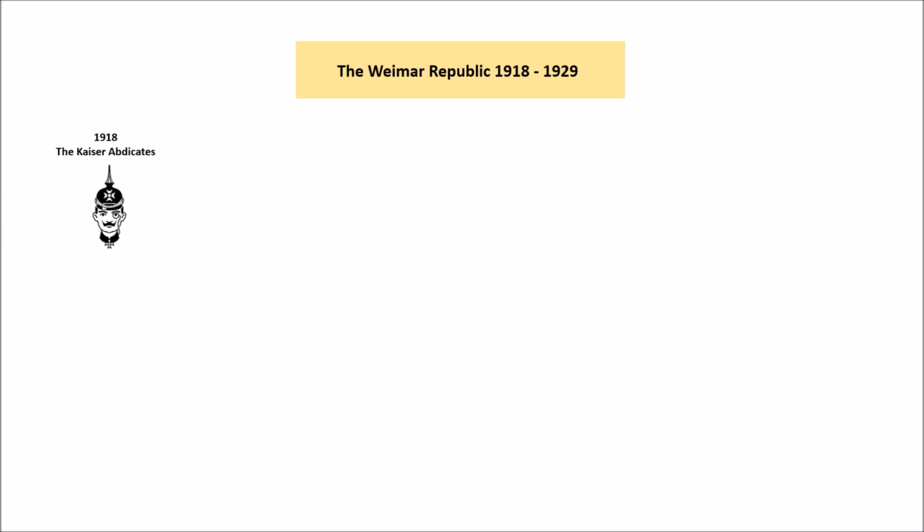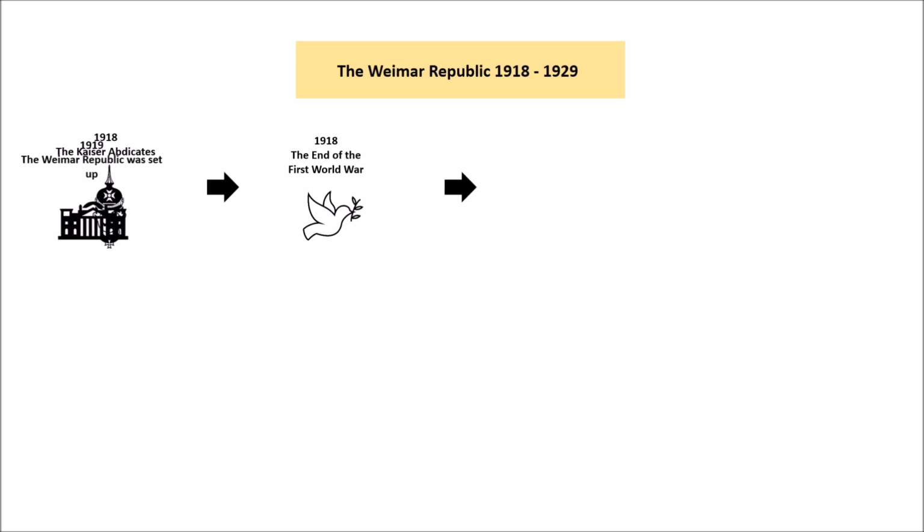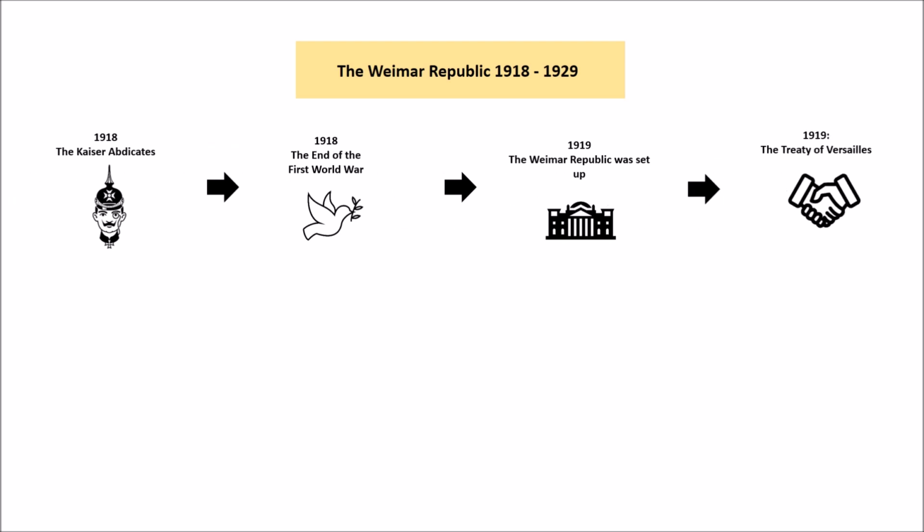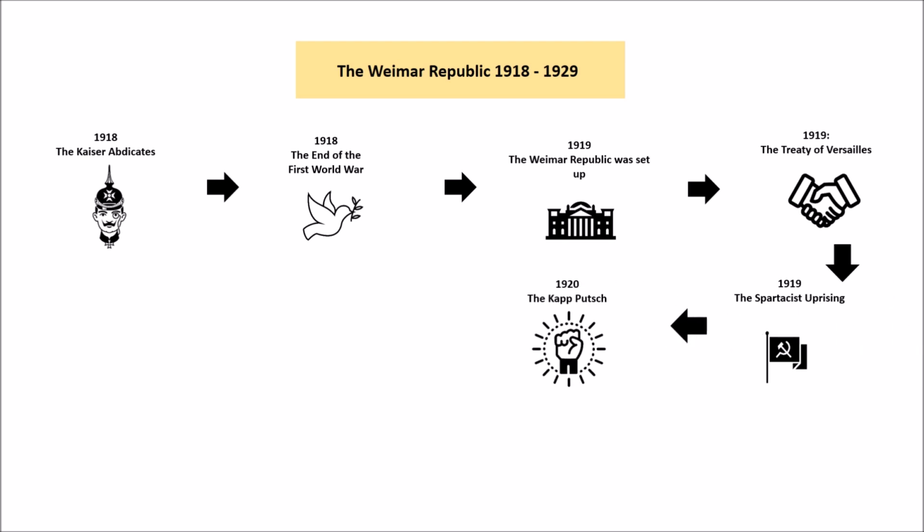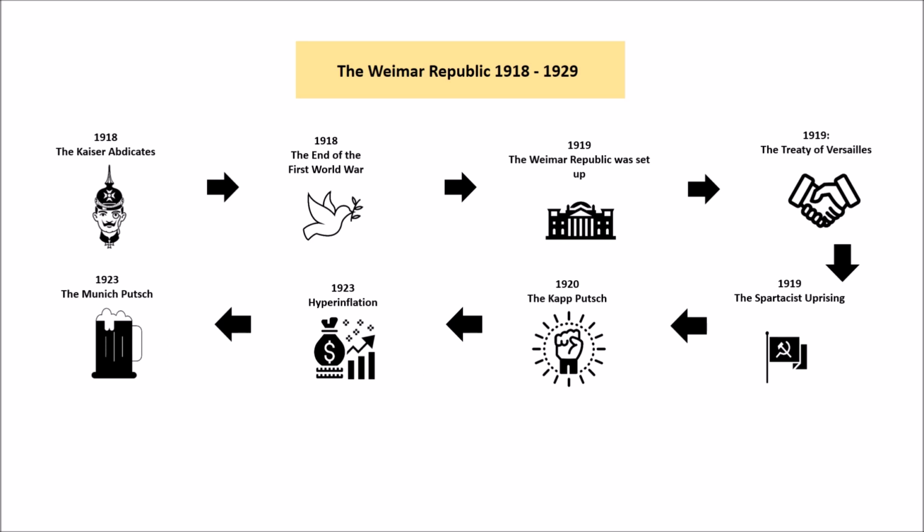So the first thing we'll look at is the abdication of the Kaiser in 1918. We'll then look at how that leads to the end of the First World War. Once the war ends, we get the establishment of the Weimar Republic, and also the signing of the Treaty of Versailles. The Treaty of Versailles is signed, then there are problems in Germany. So the first is the Spartacist uprising. We know that once that happens, we get the Putsch. We know that the Weimar also faces the crisis of hyperinflation and also the Munich Putsch, which is Hitler